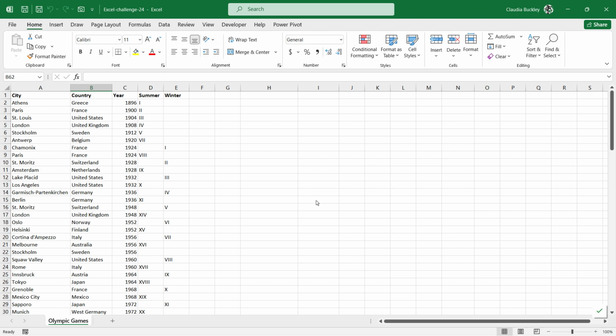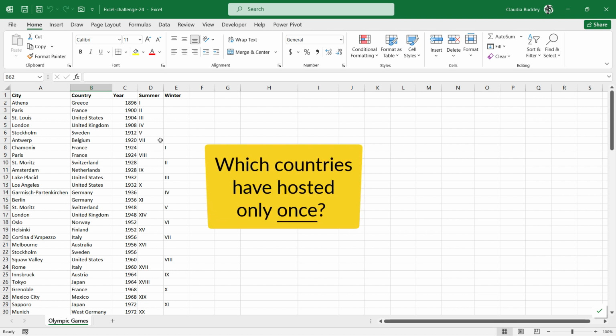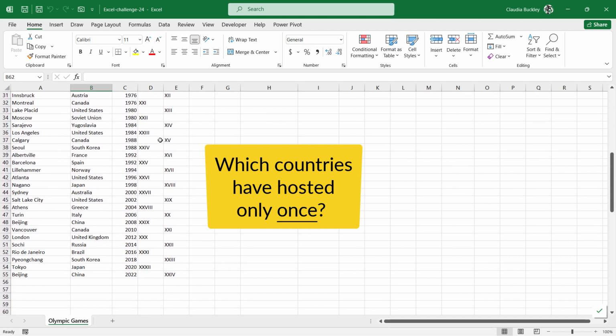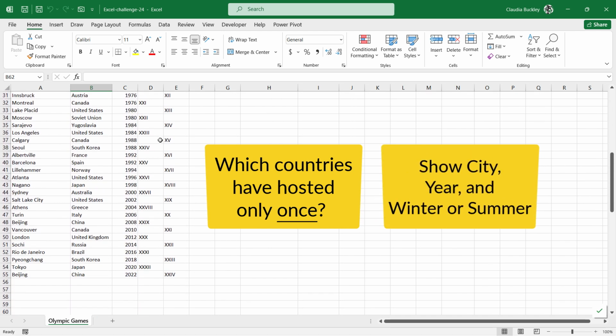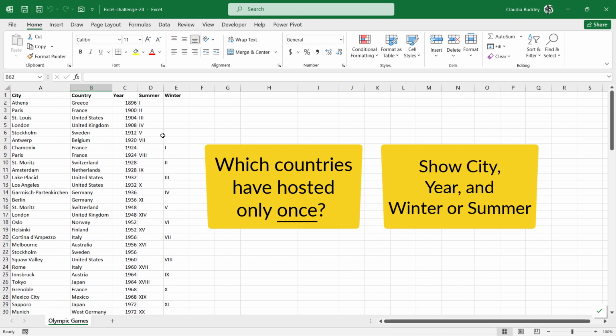Welcome to a new year of Excel challenges and solutions. So here's my challenge today. I copied this list of summer and winter Olympic Games host countries and the cities onto this worksheet. And my job is to find out which countries have hosted an Olympic tournament game only once ever. And I want to show the name of the city, the year, and whether the games were winter or summer games.